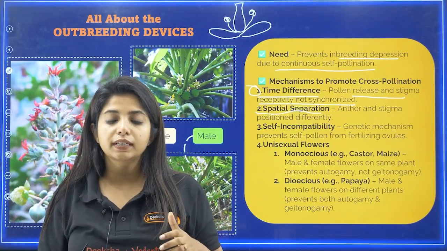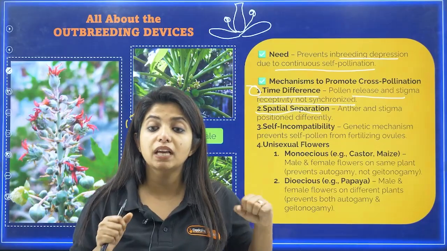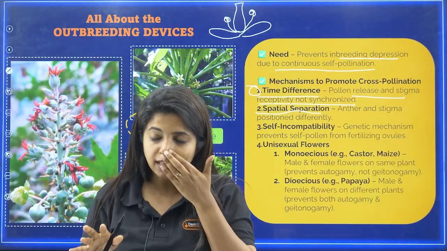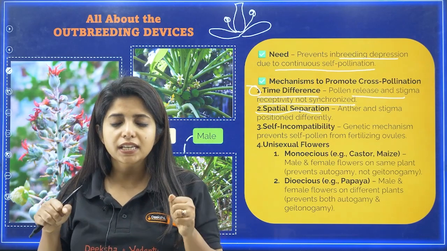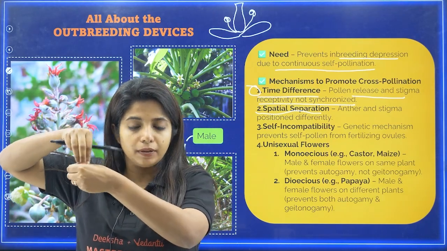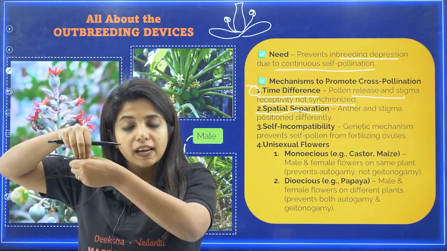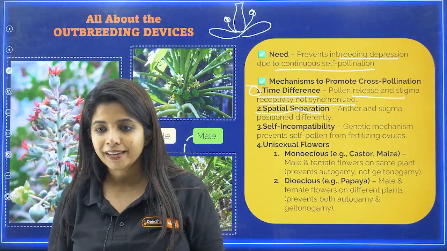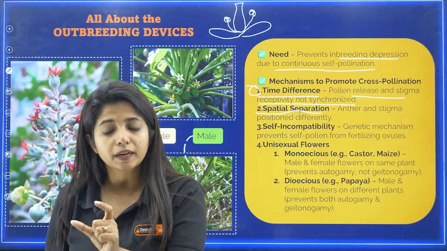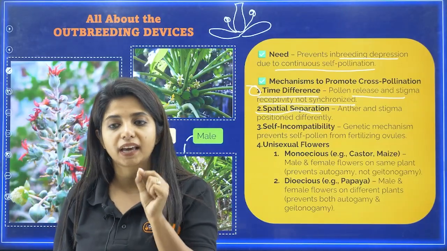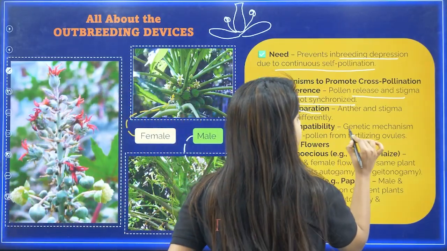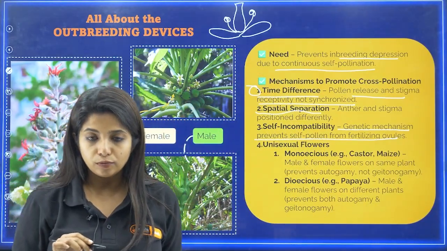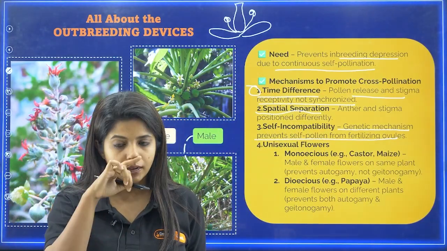But in this particular case, if the plant has decided to be self-incompatible, basically it has certain genetic changes in the plant itself, such that the pollen grain of the same plant, my dear children, when it lands, is not able to do pollen germination. It won't be able to form the pollen tube. This is known as self-incompatibility, and this is a total genetic mechanism. It is a genetic mechanism that prevents self-pollen from fertilizing ovules. Okay, that is one thing.